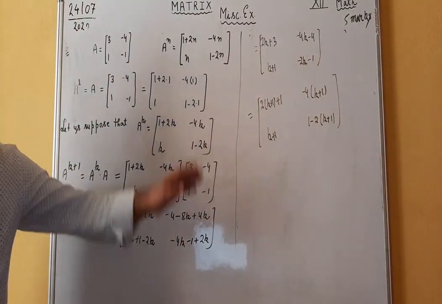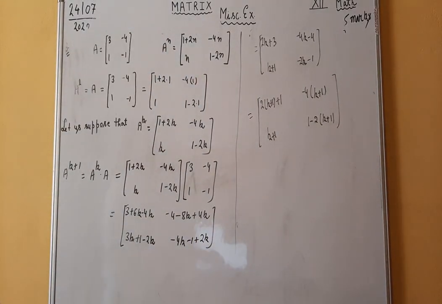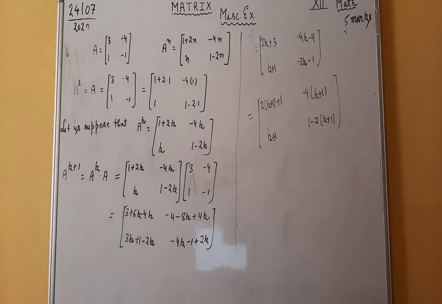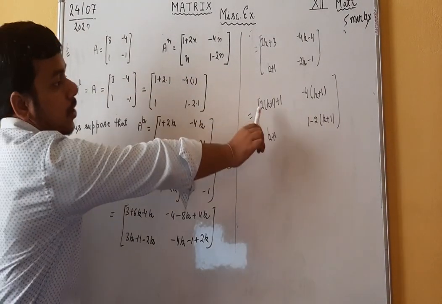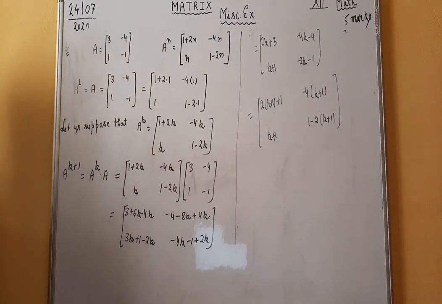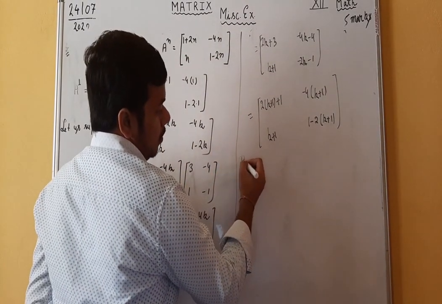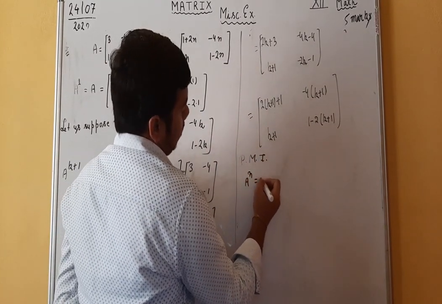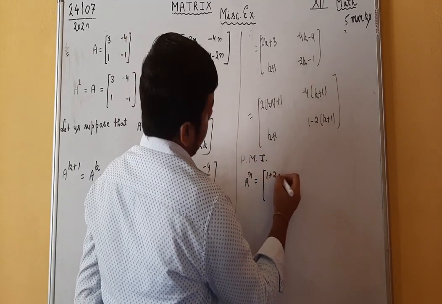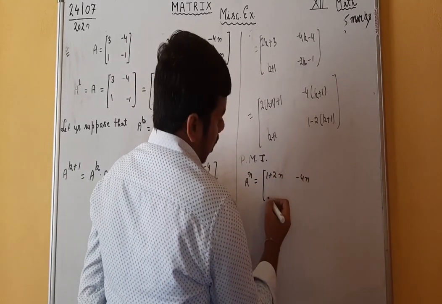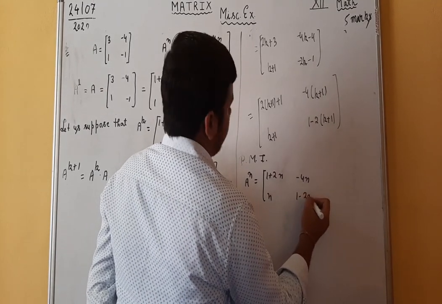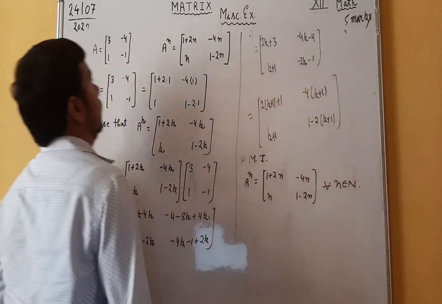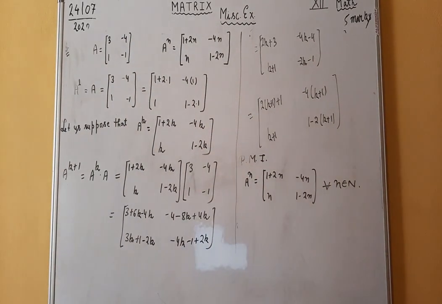In previous lecture we had to prove that a raised to the power n is of this form. This means the result is true for n is equal to k plus 1. Hence, by the principle of mathematical induction, a raised to the power n is equal to 1 plus 2n minus 4n, n, 1 minus 2n. This statement is true for all n belonging to N. In this way, your question number 3 is solved now.